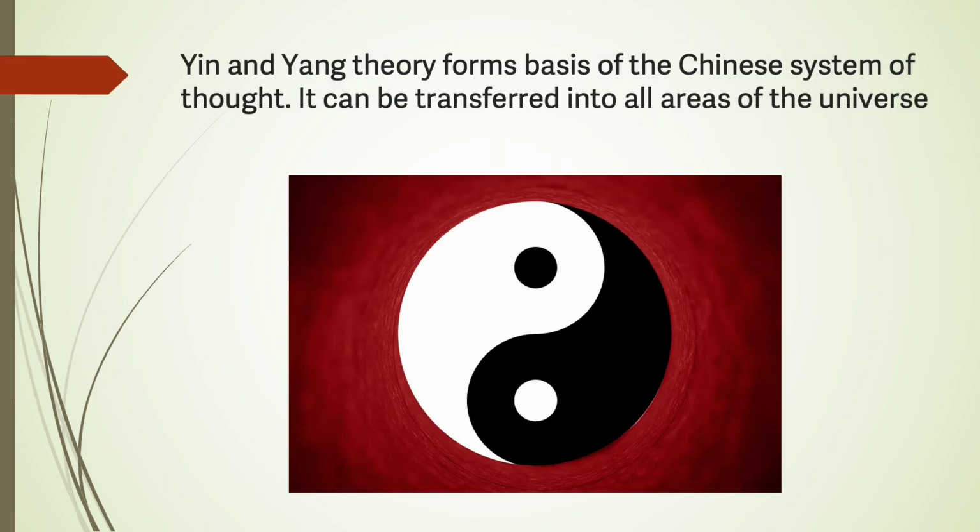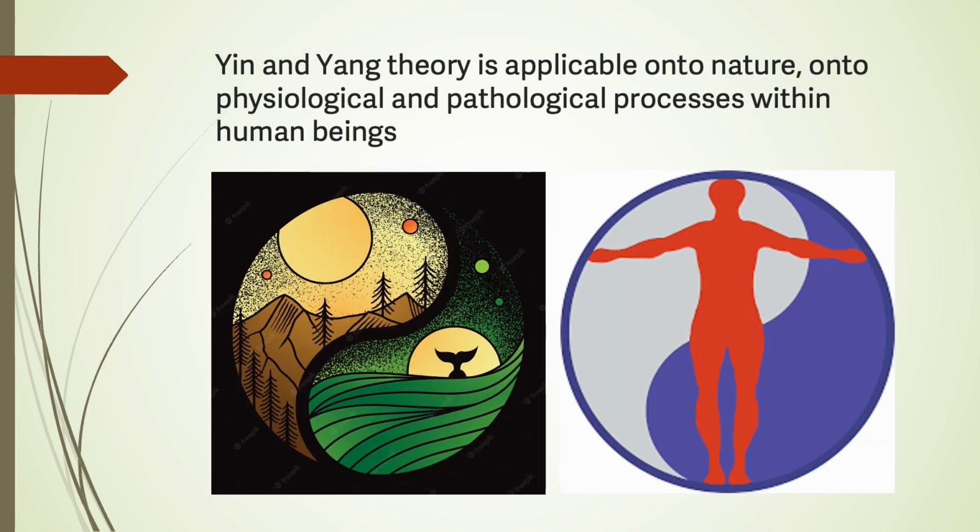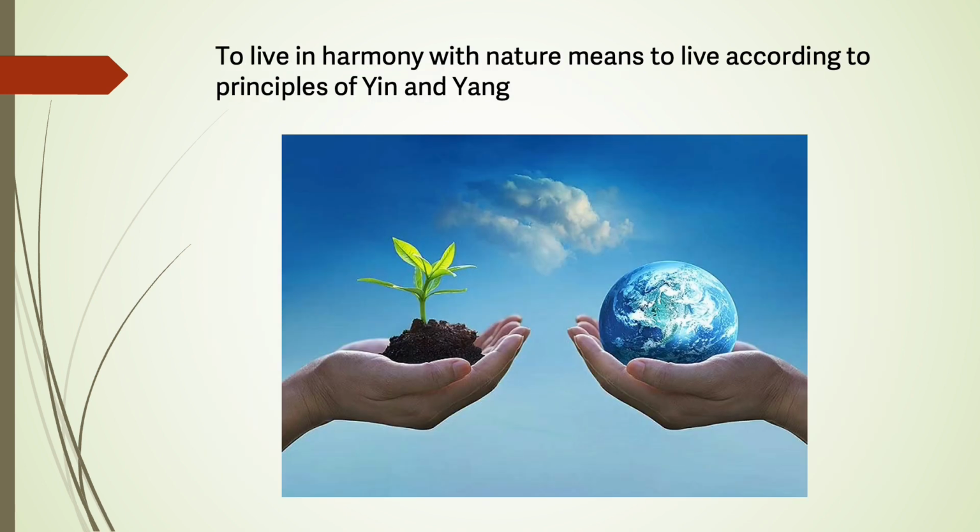Yin and Yang theory forms the basis of the Chinese system of thought. It can be transferred into all areas of the universe. Yin and Yang theory is applicable onto nature, onto physiological and pathological processes within human beings. To live in harmony with nature means to live according to the principles of yin and yang.